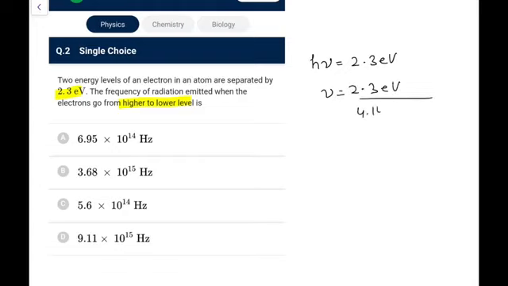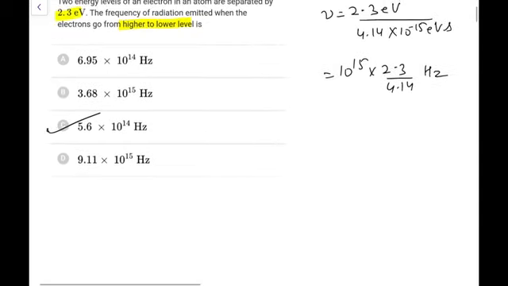h I can write as 4.14 into 10 raised to the power minus 15 eV seconds. So it is 10 to the power 15 into 2.3 by 4.14 hertz, you can say. So it's approximately, if you do it, this comes out as 0.55 point something into 10 to the power 14. That would be the most appropriate option. So directly you can go by option C. Looking at this particular data, this would be 5.6 if you make it out, or 0.56 exactly if I say that.